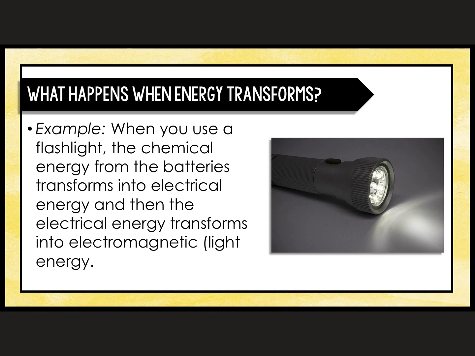When you use a flashlight, the chemical energy from the batteries will transform into electrical energy that travels through the circuit. Then the electrical energy will transform into electromagnetic energy, or the light that is produced. Heat or thermal energy may also be generated.